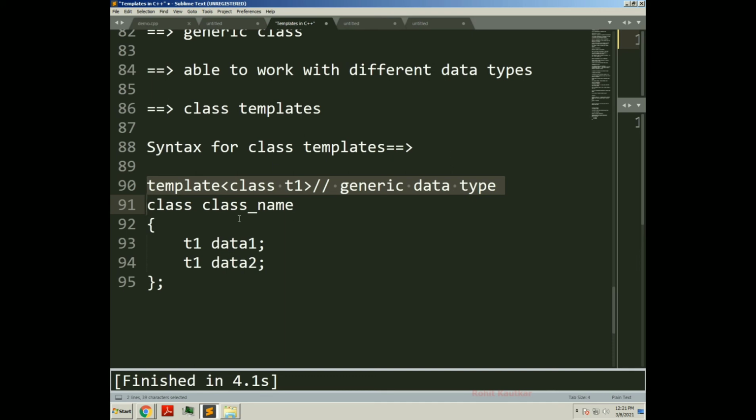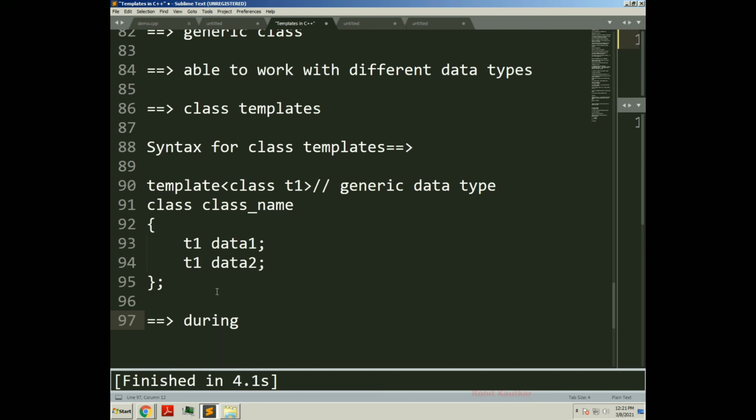In case of class template, the association of the exact data type to the generic type is provided during object declaration. In case of function template, it is a concept of compile time, but in case of class, it is a concept during execution.